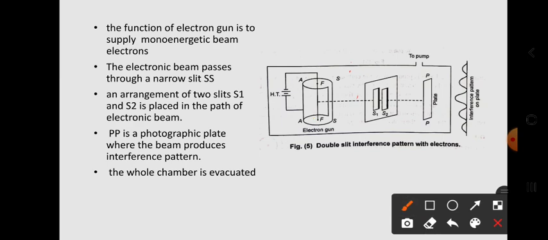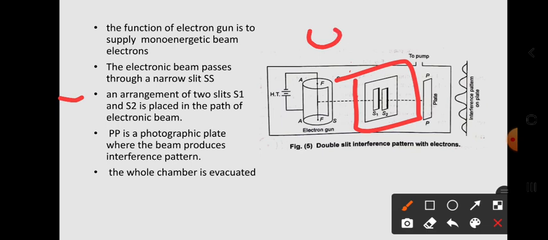our next point is an arrangement of two slits, S1 and S2, is placed in the path of the electron beam. See here, this contains two slits, and those two slits are narrow.